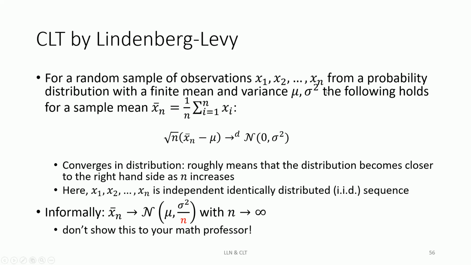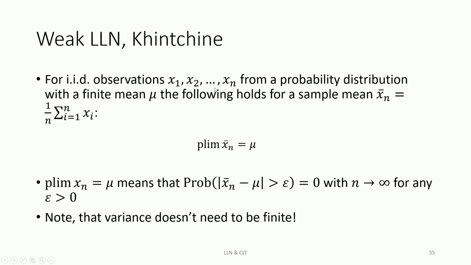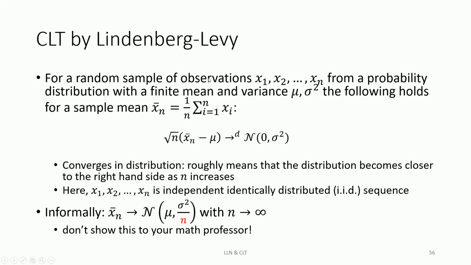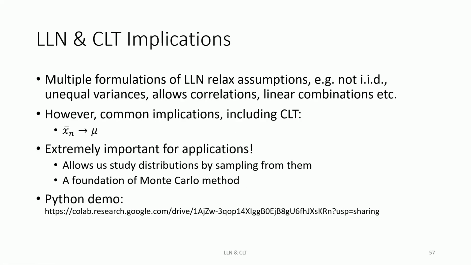By the way, here I maybe didn't emphasize it, but in CLT there is the requirement that the variance is finite, right? In LLN and the Khinchin formulation, we didn't say anything about the variance. It wasn't important, but in CLT we do say something about the variance, in particular that it's finite. As I said, there are different formulations of both LLN and CLT, and they can be used in different situations, where variance is finite, where it's not finite, and all that.